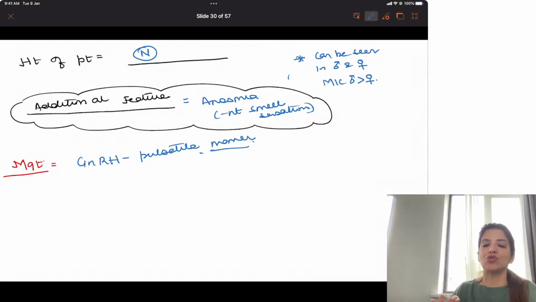So in Kallmann syndrome, there was no problem in intrauterine life. Problem begins when the hypothalamic pituitary axis had to mature. It did not mature, and that led to decreased GnRH, decreased LH, decreased FSH, primary amenorrhea, and it led to absent breast development. Patient may come to you with complaint of infertility, and along with that there will be anosmia. That's a very, very typical feature of Kallmann syndrome, right?